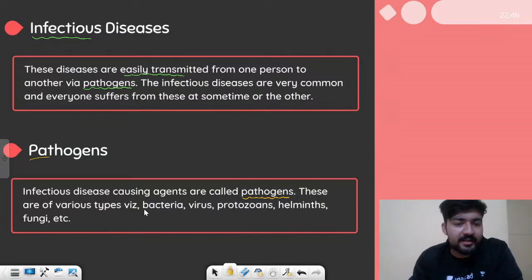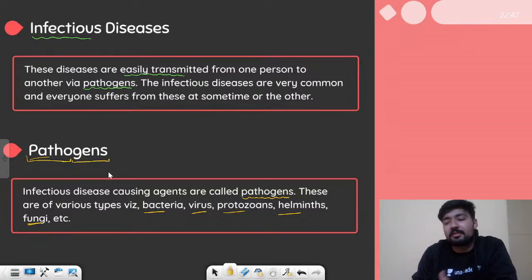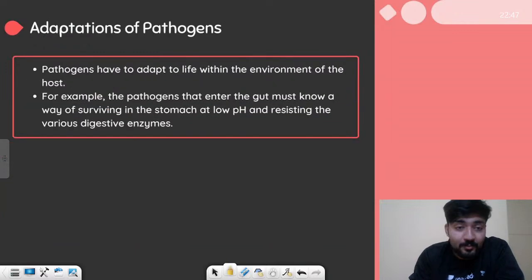These are of various types. We have talked about them. It can be bacteria, virus, protozoans, helminths, or fungi. All these organisms that cause diseases in our body are known as pathogens. In fact, the word pathogen is derived from two words. Patho means disease and gens means they generate. So they cause diseases. Let's move on.